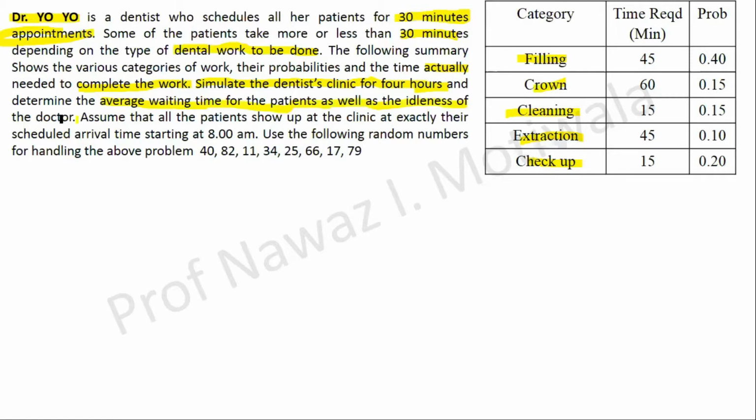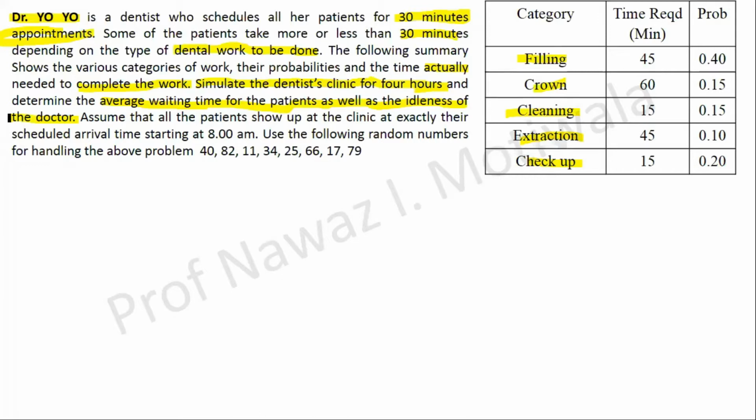And what we need to determine is the average waiting time for the patients as well as the idleness of the doctor. That means let us assume that you are going to a clinic. Okay, it's a practical example. Let us say you are going in the clinic and you are waiting in the line for your number to come. So how much amount of time you will be waiting for your service? Okay, that is the average waiting time for the patients.